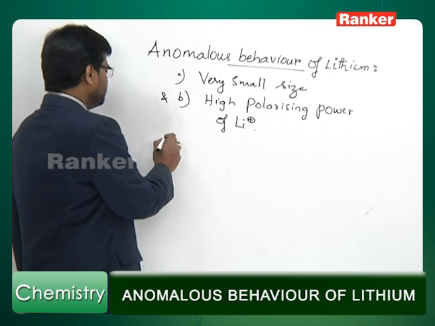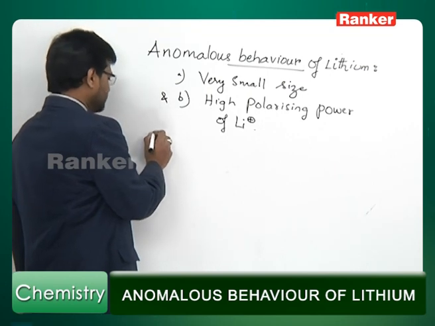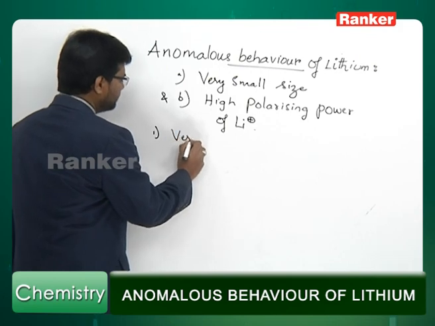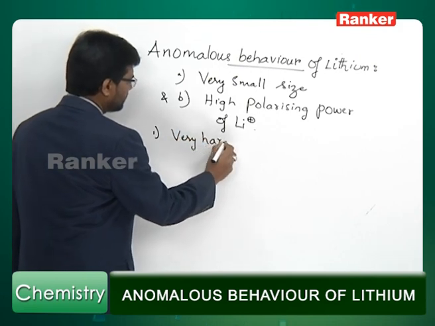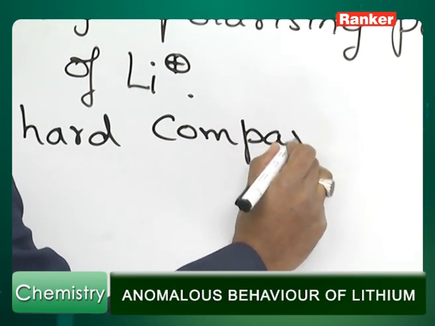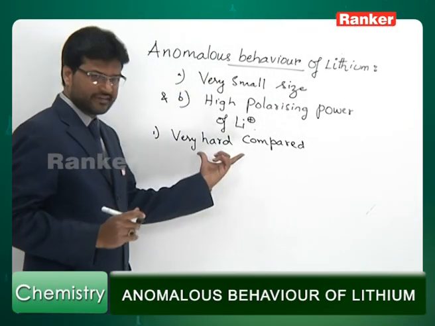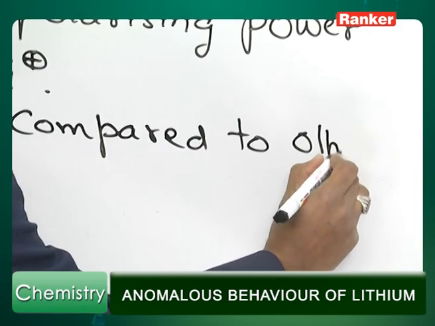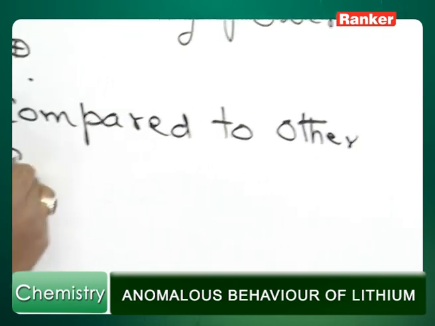Now, the important anomalies, I'll put them in order one by one. Lithium is very hard. Relatively speaking, it is very hard compared to other alkali metals.